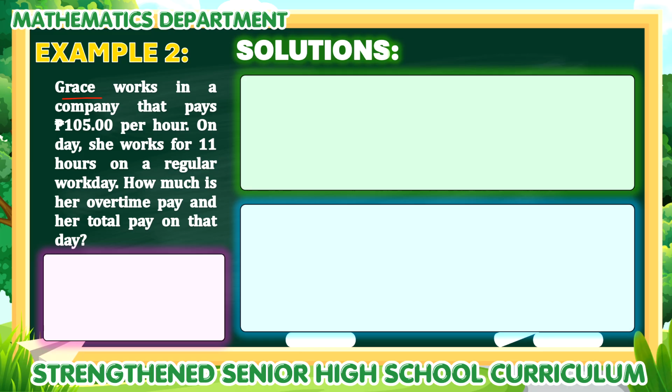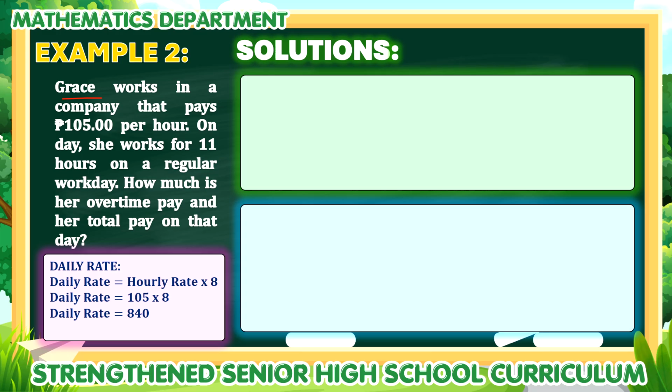Now, we first determine the daily rate of Grace. To compute the daily rate, we'll use the formula: daily rate is equal to the hourly rate times 8. Since the hourly rate of Grace is 105, multiplying it by 8, we obtain 840. So therefore, the daily rate of Grace is 840 pesos.